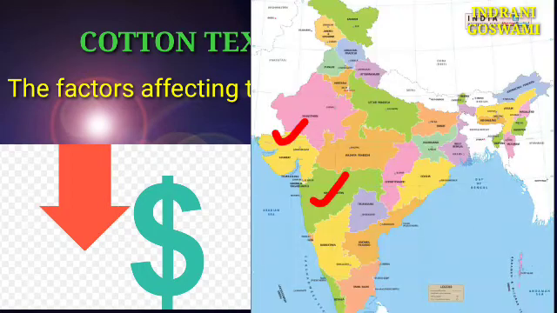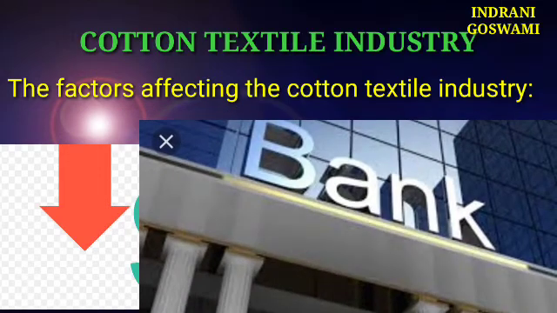Both Mumbai and Ahmedabad, being the financial and commercial centers of the country, have easy access to capital and financial resources, because in Maharashtra and Gujarat there are many rich people who can easily invest in this type of industry. A large number of banks and other financial institutions are also there, which can provide loans and other credits for this industry.